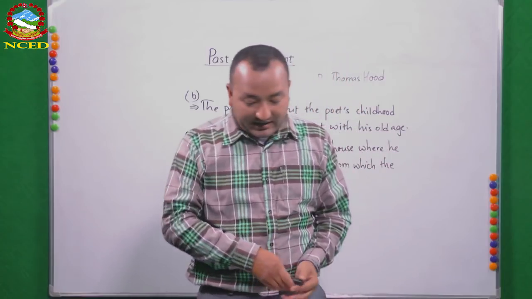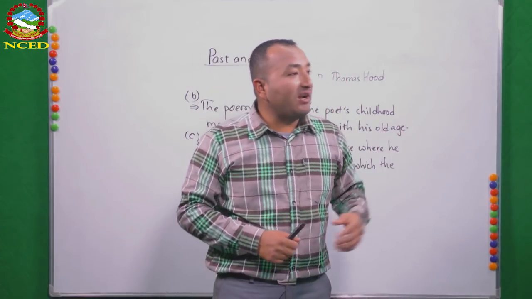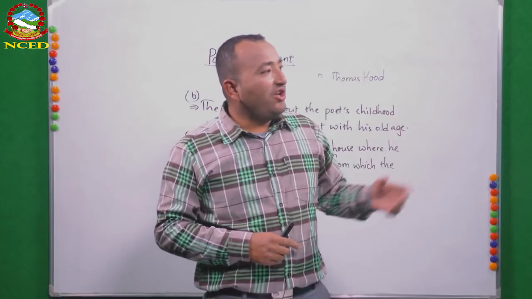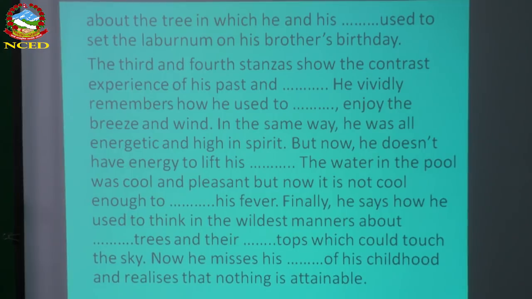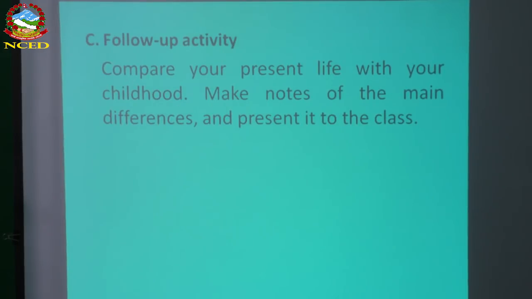Now we are almost at the end of this. We have got one exercise. I think you can do it yourself. In the morning swing, these are the words given in the box. You have to complete this by filling the gaps. I think it's not going to be that difficult. And in number C, the last one, follow-up activity. This talks about your present life. Just compare your present life with your childhood and make notes of the main differences and present it to the class. This is like your homework. Okay, you can do it. Just simply compare with your past and present it to the class.